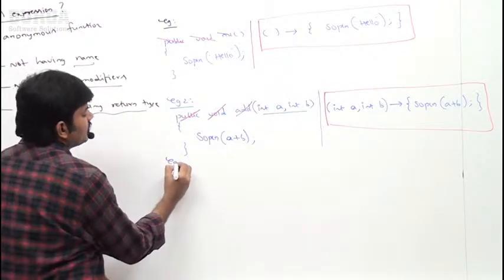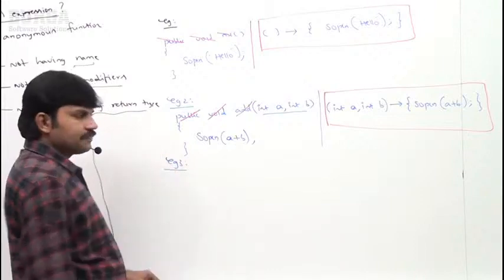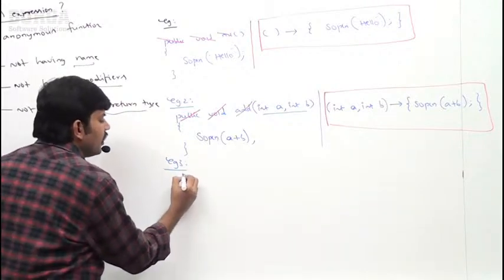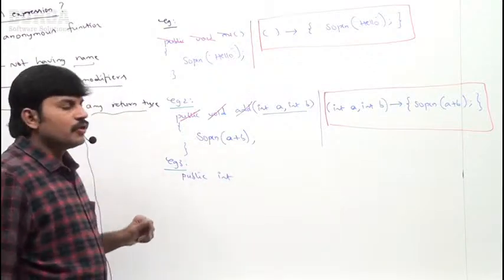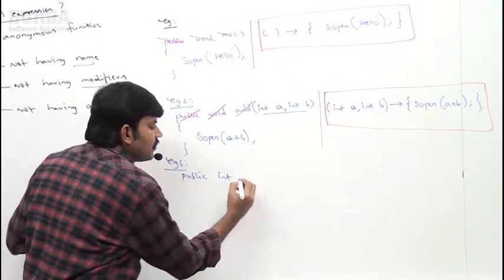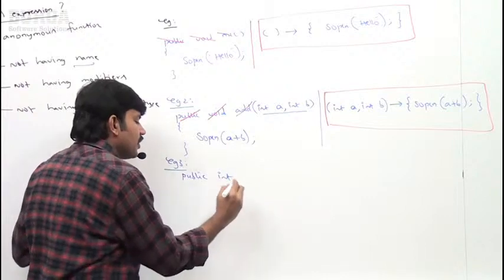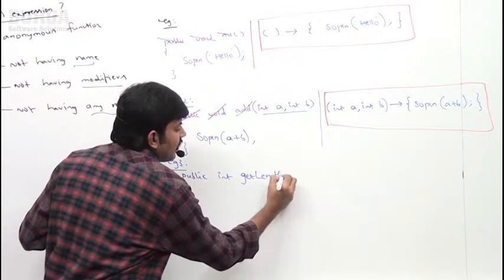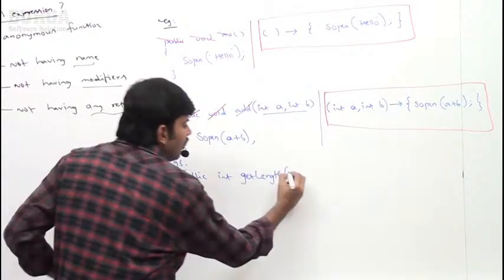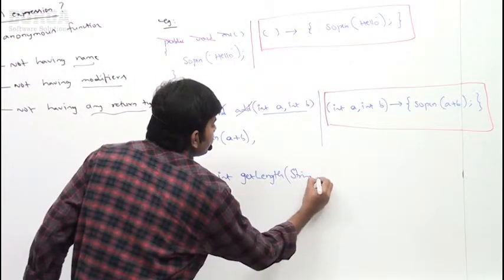Sir, I want to write a method. Public int get length method, get length of a string, I'm taking.